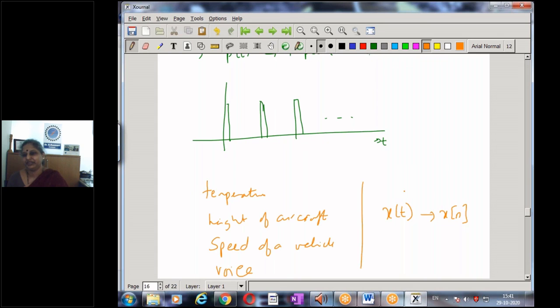To convert from analog to digital, I need to perform sampling using the sampling theorem. Hence, for all signal processing applications, the sampling theorem becomes the key factor in converting from analog to the discrete time domain.